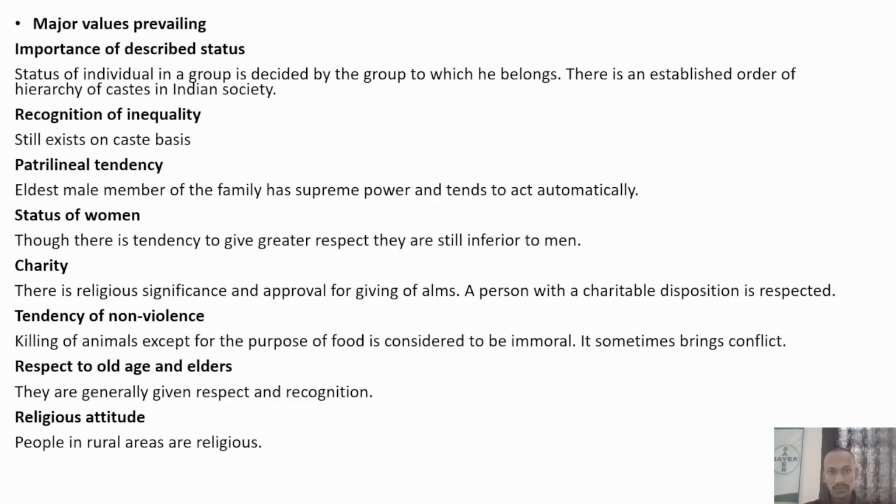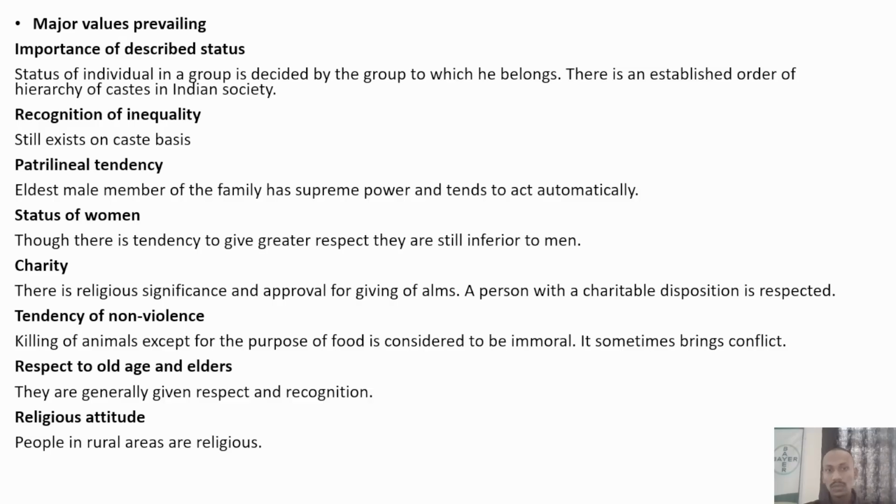Then the status of women. Even today we can see that women are considered inferior to men. Then charity. We can see that a lot of money is being donated for things of religious significance, right? But this cannot be seen in the public works department, right?